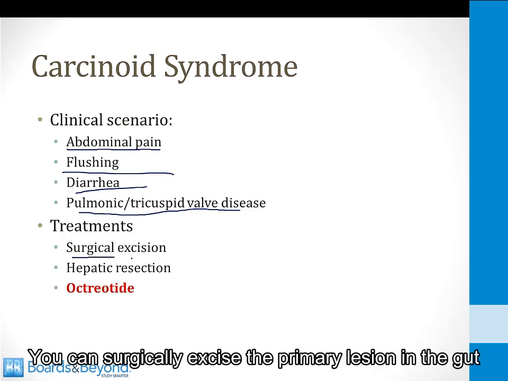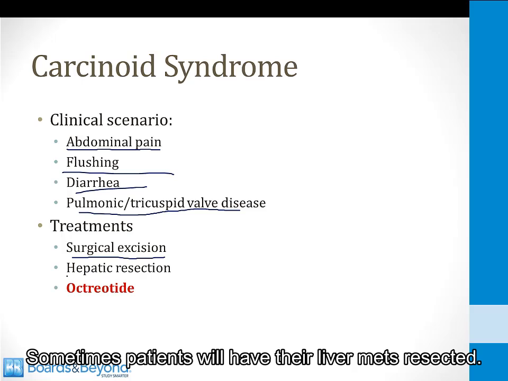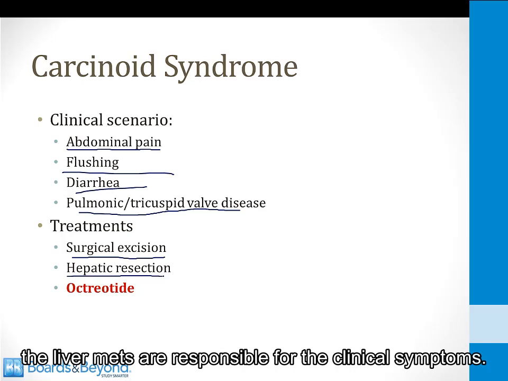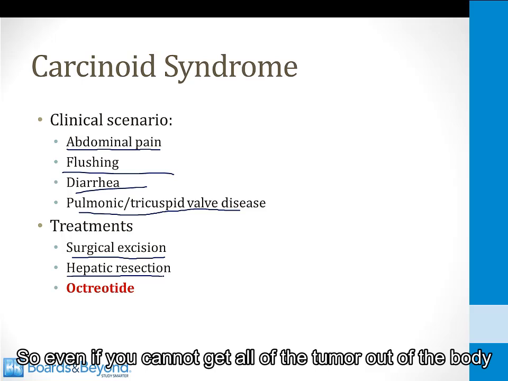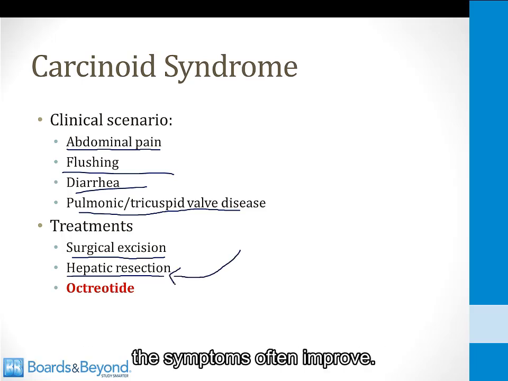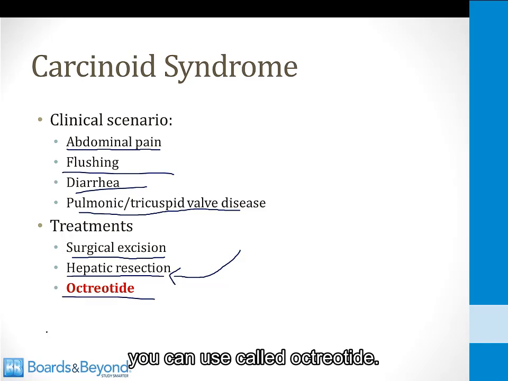You can surgically excise the primary lesion in the gut if it's localized. Sometimes patients will have their liver mets resected. This is helpful because, as I told you before, the liver mets are responsible for the clinical symptoms. So even if you cannot get all of the tumor out of the body, if you can take away the liver metastases, the symptoms often improve. And then finally, there's a drug therapy you can use called octreotide.